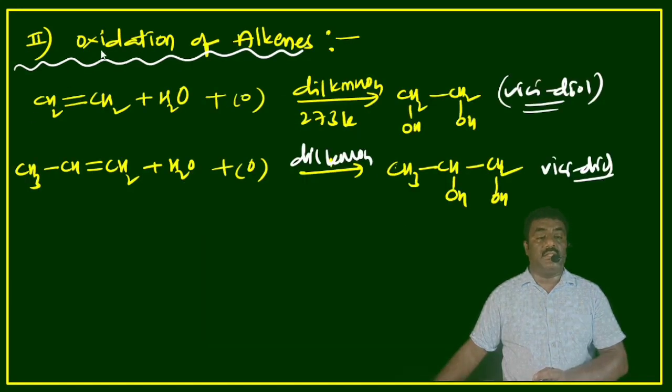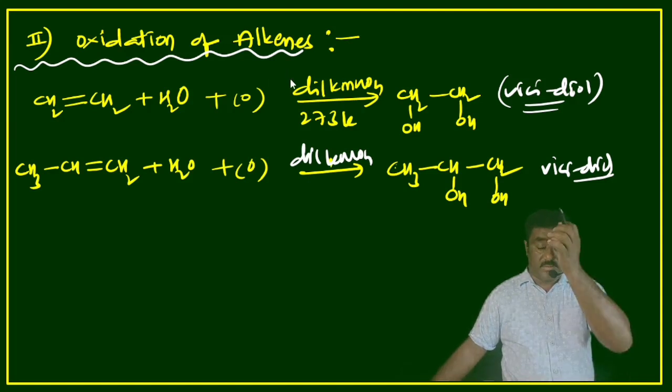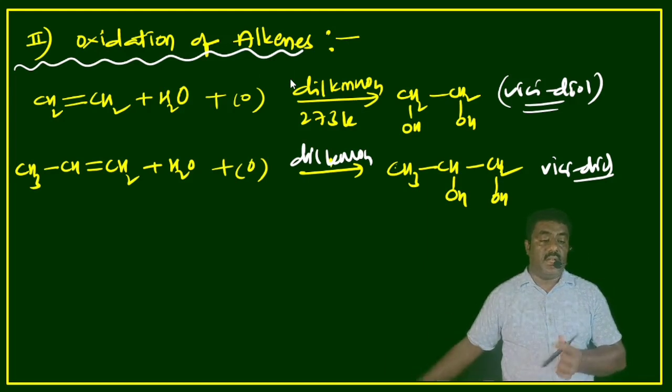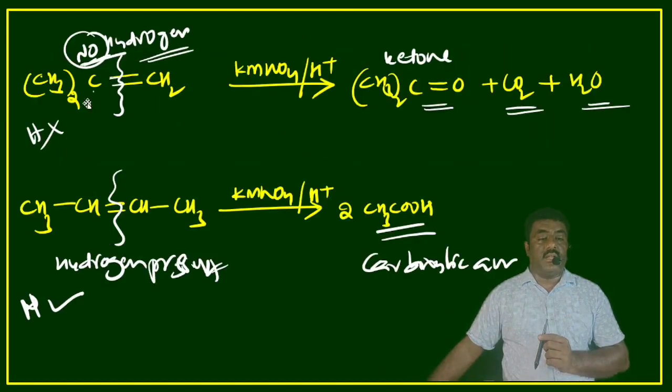Next, alkenes. Oxidation in presence of dilute KMnO4 gives vicinal diols. Alkenes with no hydrogen in presence of KMnO4 give ketones. In presence of hydrogen, they give carboxylic acids.